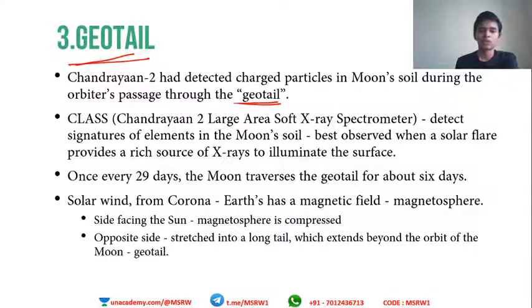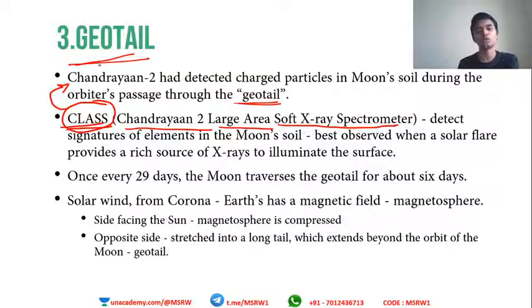Before that, I have to tell you about this particular instrument which was used to detect all these things. It is called the CLASS instrument. CLASS stands for Chandrayaan 2 Large Area Soft X-ray Spectrometer. Okay, no need to study the definition as such. Just remember that the CLASS instrument was used in Chandrayaan 2 in order to do spectroscopy, or in order to study some significant features of the moon.